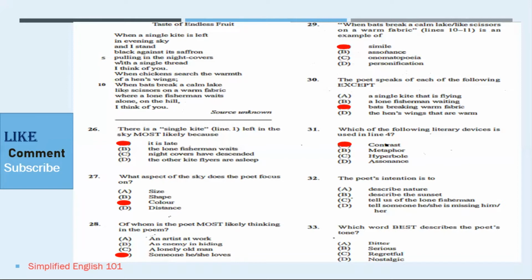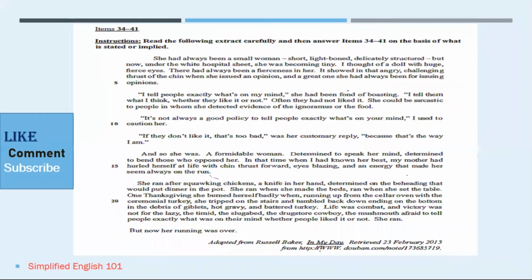Number 32 says, the poet's intention is to tell someone he or she's missing him or her. When we think about the intention of a writer or a poet or author, we think about what they want us to take away, what they want us to get based on how they might be feeling about the particular topic. Number 33 says, which word best describes the poet's tone? The poet's tone is best described by D, nostalgia. Let us therefore move on to another aspect of the paper.